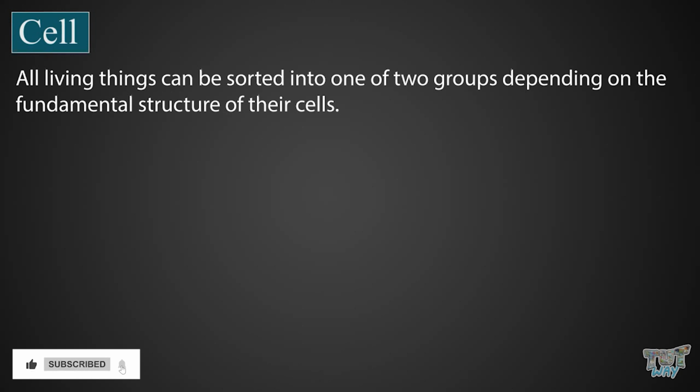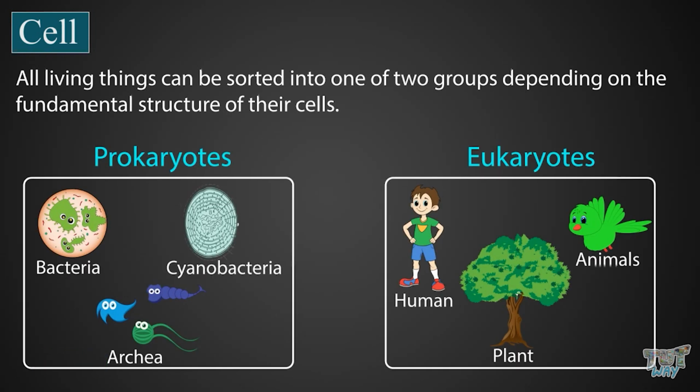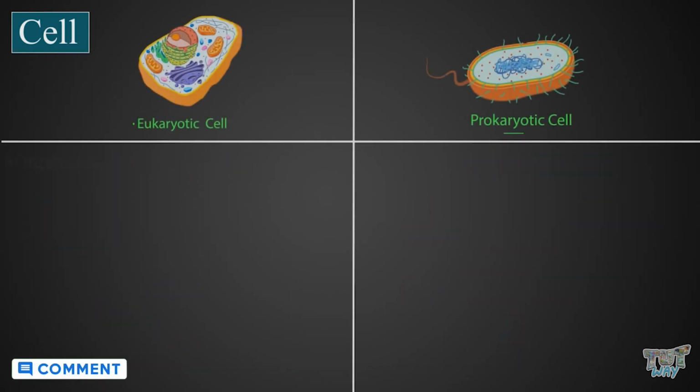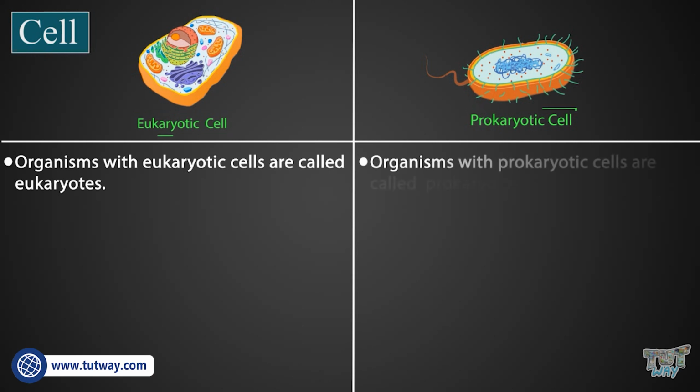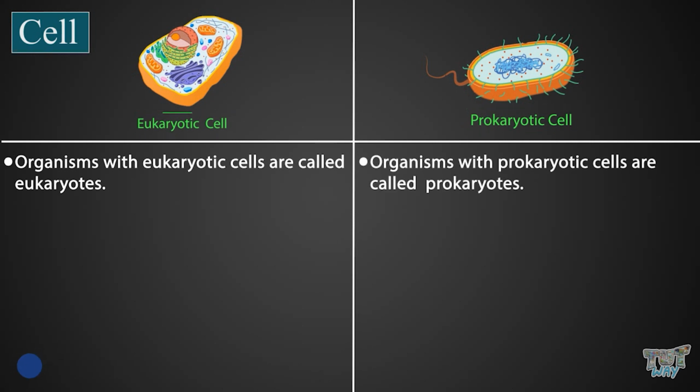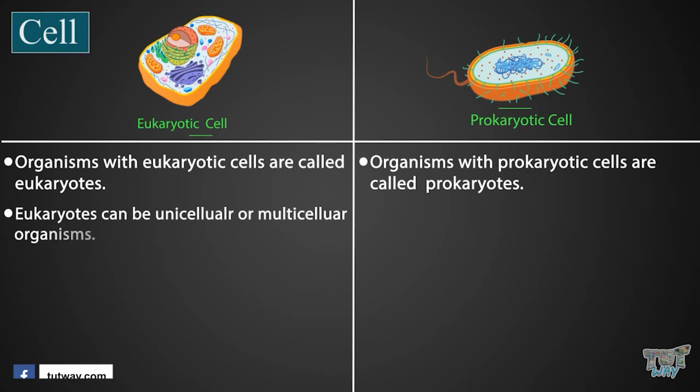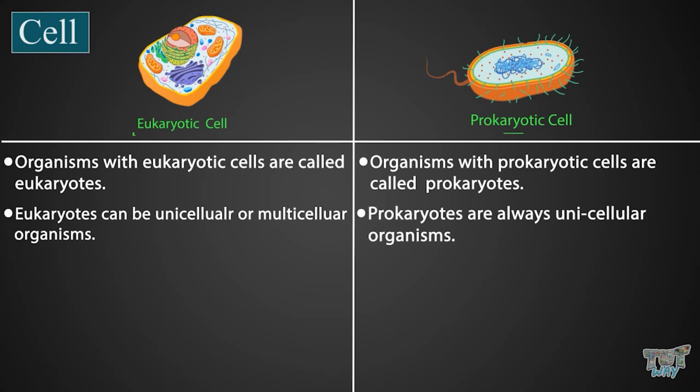All living organisms can be sorted into one of two groups, depending on the fundamental structure of their cells. These two groups are prokaryotes and eukaryotes. Organisms with eukaryotic cells are called eukaryotes. Organisms with prokaryotic cells are called prokaryotes. Eukaryotes can be unicellular or multicellular organisms. Prokaryotes are always unicellular organisms.